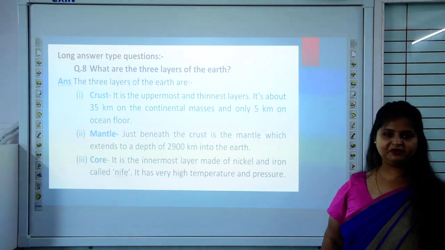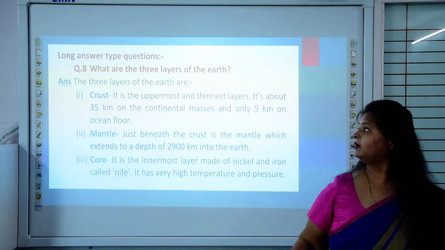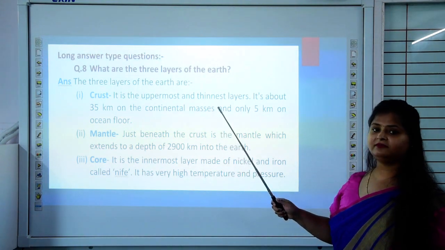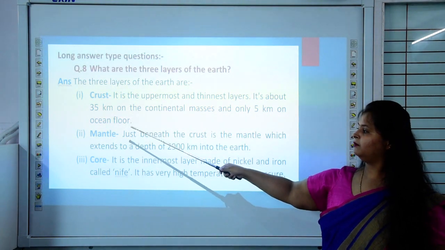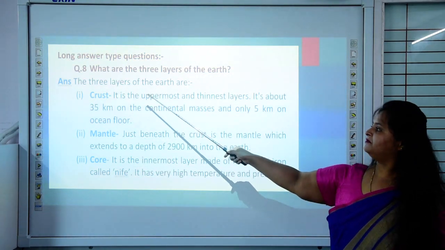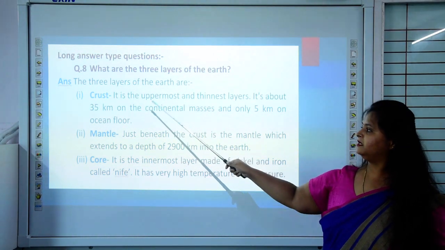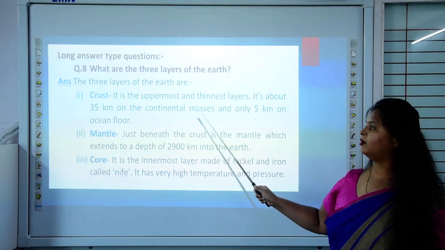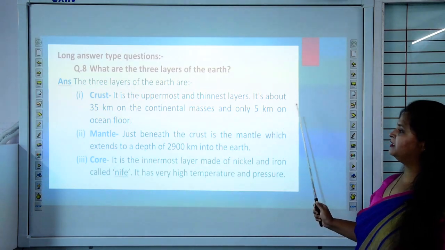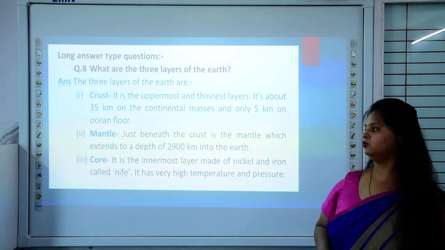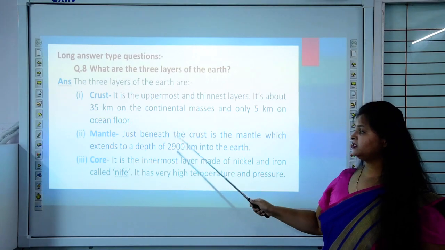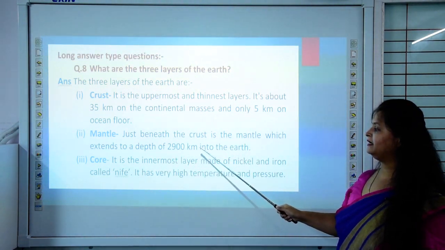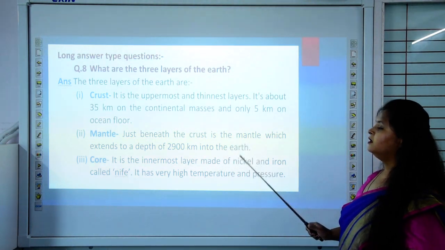Now long answer type question, question number 8. What are the three layers of the earth? I have explained in the beginning about the three layers, that is crust, mantle and core. The crust is the uppermost and thinnest layer. It is about 35 km on the continental masses and only 5 km on the oceanic floors. Mantle, just beneath the crust, extends to a depth of 2900 km into the earth.